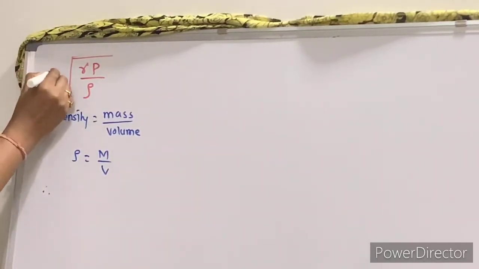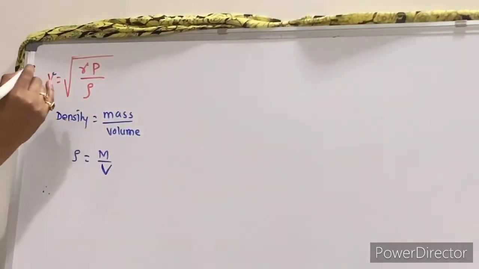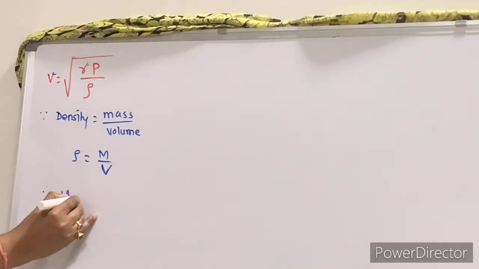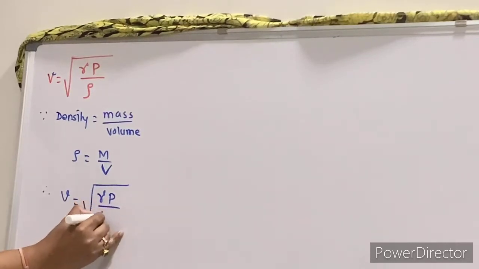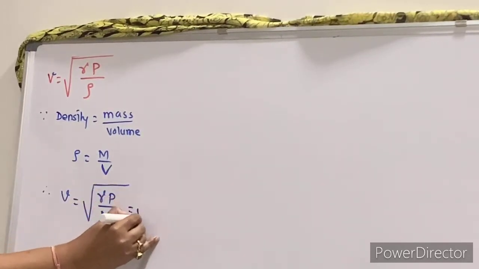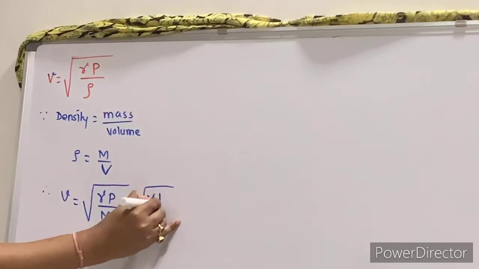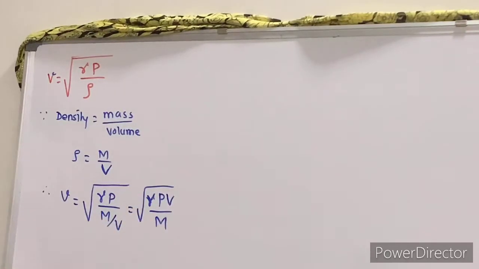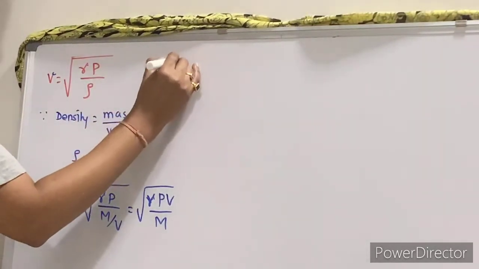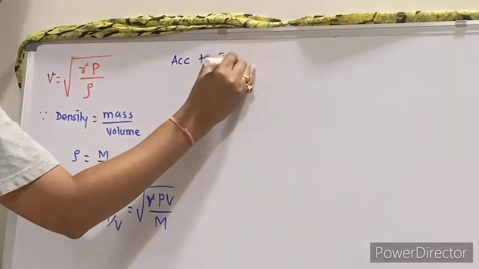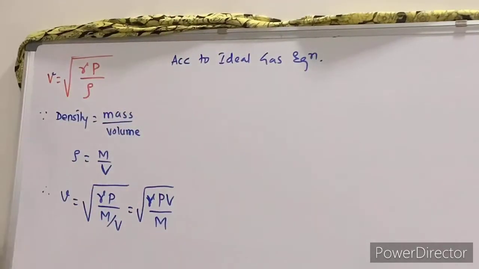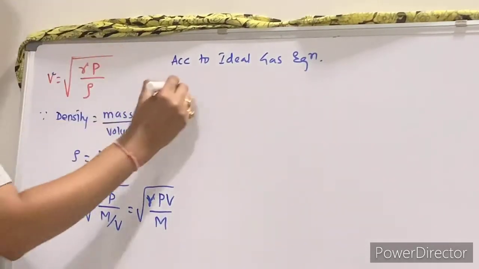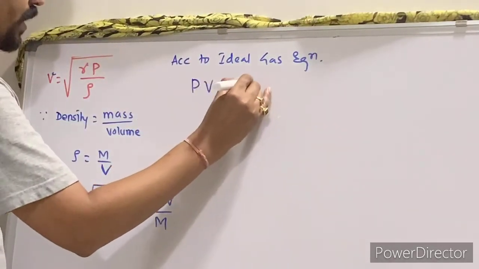Therefore, writing velocity as small v, and this capital V is your volume, v is equal to the square root of gamma P upon m upon V. So this V will go up, giving the square root of gamma PV upon m. Right? Now we know that according to the ideal gas equation, PV is equal to nRT.